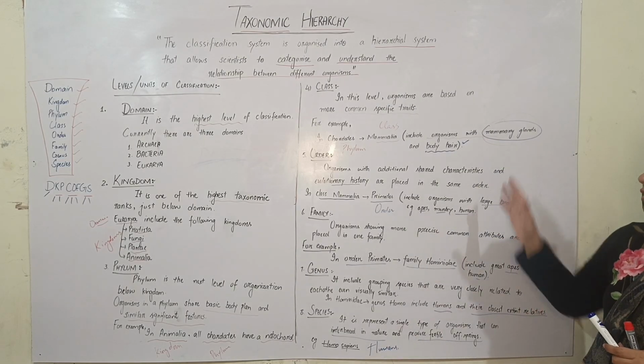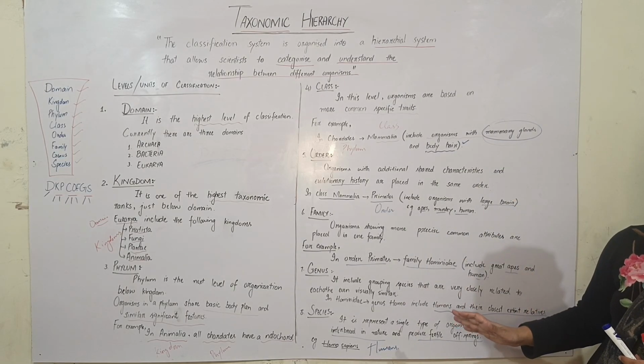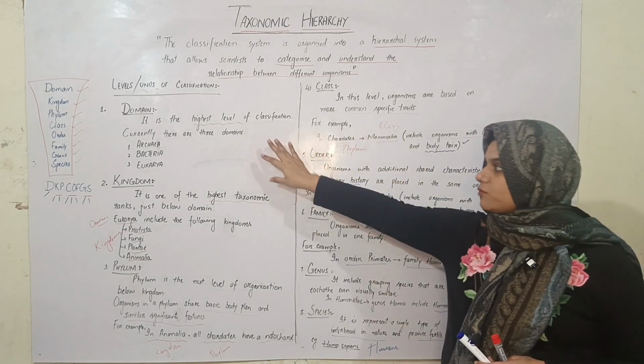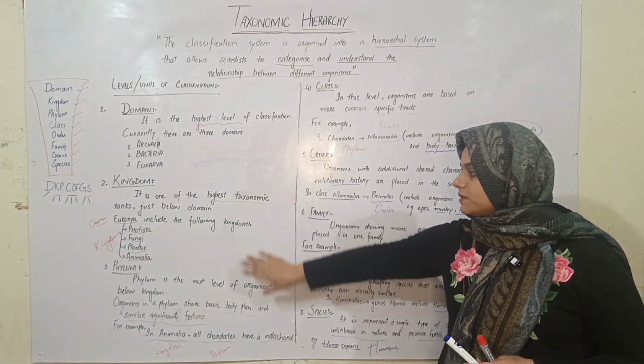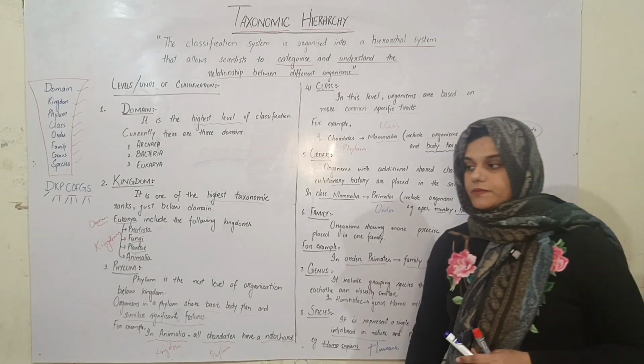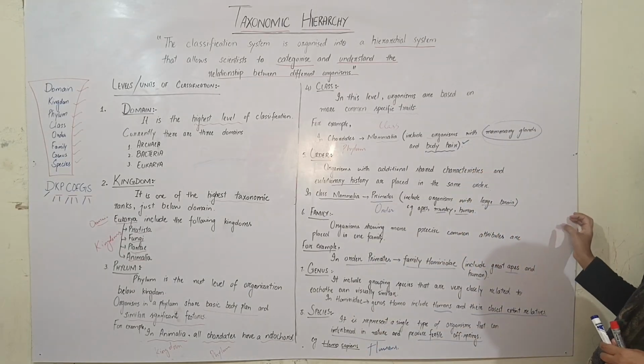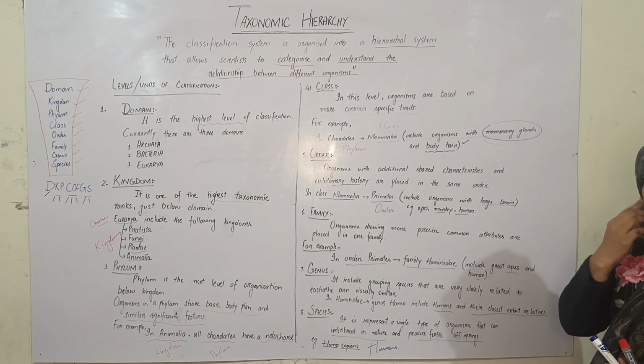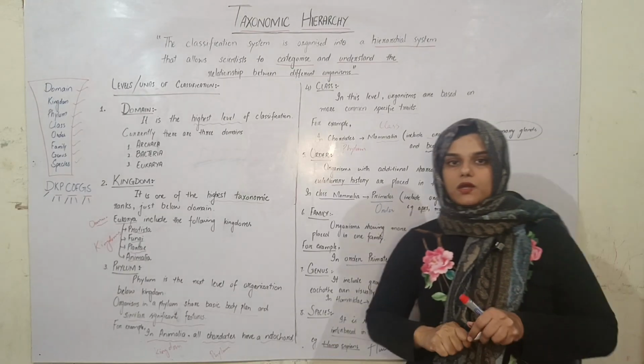Now let's give a quick overview of today's lecture. We have studied taxonomical hierarchy, and domain was the highest rank. Then comes kingdom, then phylum, then class, order, family, genus, and species. It is a very important lecture. It usually comes in exams in various types. You could get a short question, even a long question from this topic, and I hope it is clear.